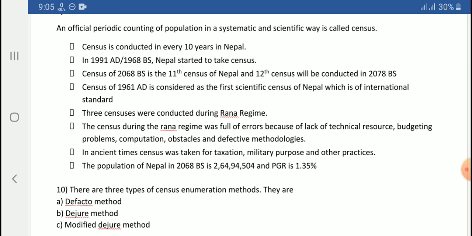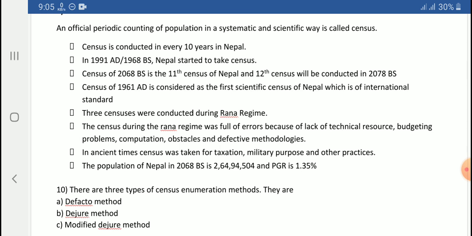The census of 1961 AD is considered the first scientific census of Nepal, which is of international standard. So the internationally recognized first census of Nepal was in 1961 AD.